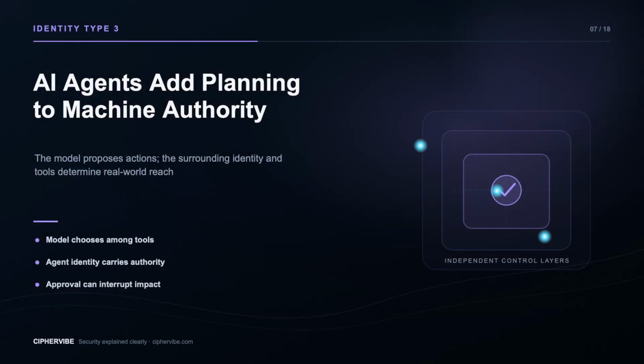An AI agent combines model-driven planning with tools and data. The model is not the identity system. The runtime uses a service or workload identity to call those tools. Risk rises when the agent inherits broad credentials, can choose high-impact actions, or acts without independent authorization and approval.